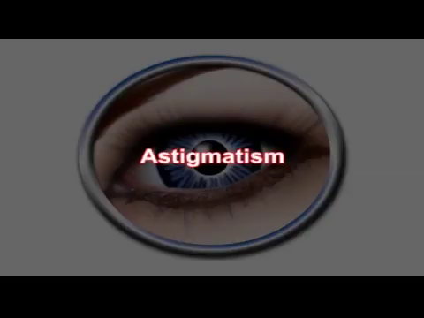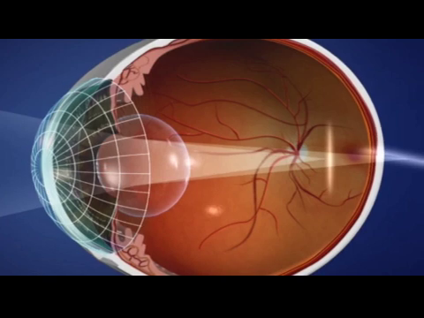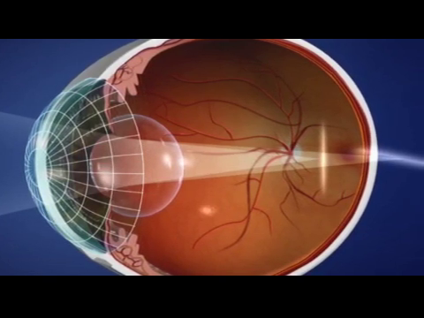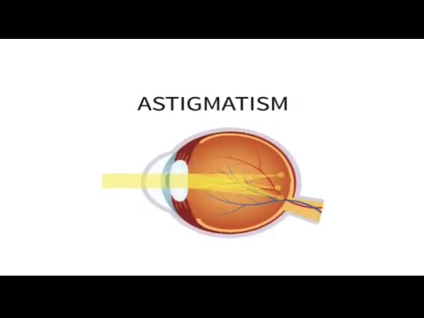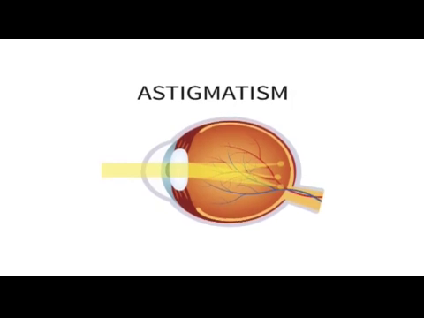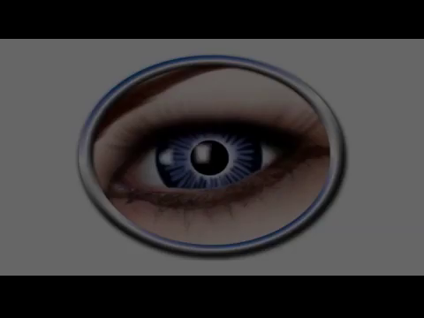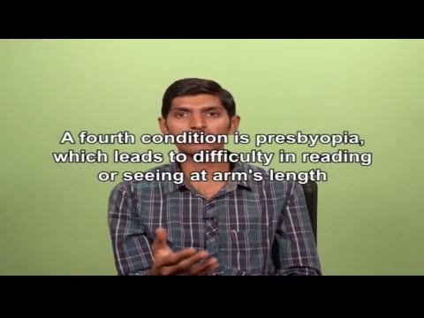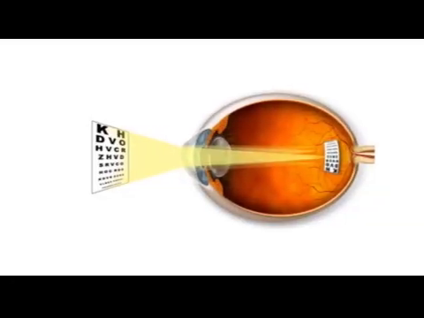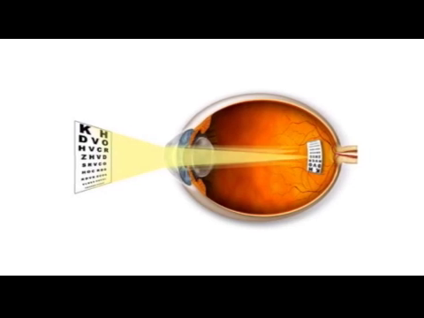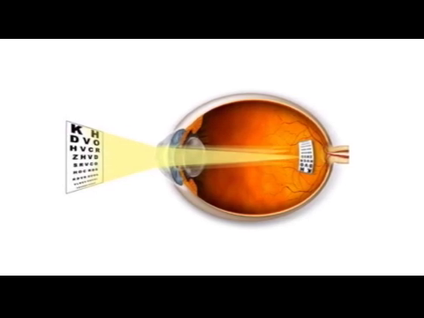3. Astigmatism. Distorted vision resulting from an irregularly curved cornea, the clear covering of the eyeball. Astigmatism is the result of the irregular curvature of the cornea or of a more oval shaped eyeball. A fourth condition is presbyopia, which leads to difficulty in reading or seeing at arm's length. It differs from the other disorders in that it is linked to aging and occurs almost universally.